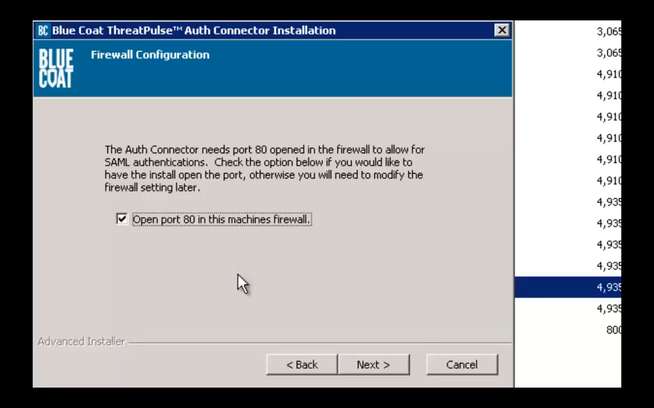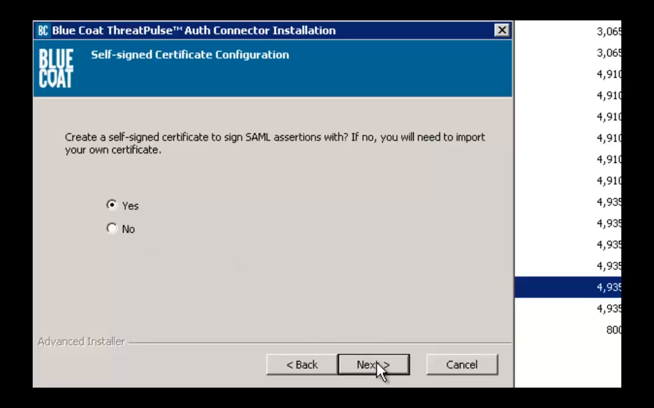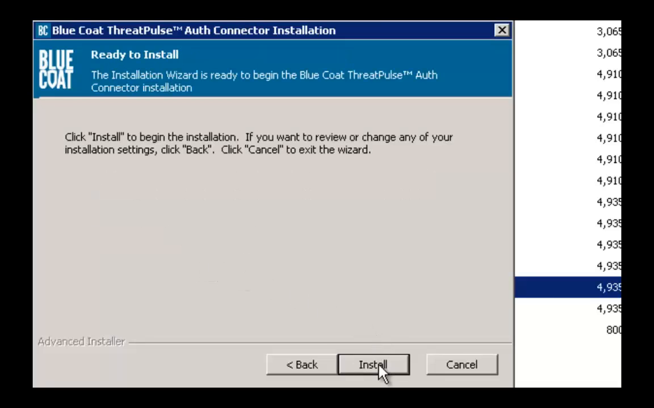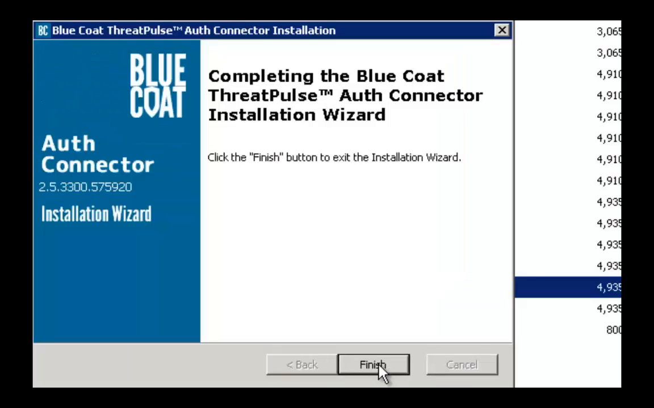Select the checkbox to allow port 80. Click Next. To generate the required self-signed cert, select Yes and click Next. When the installation completes, the Auth connector generates the certificate and places it in the C Program Files folder. For this one, we're not going to use a firewall VPN access method, so leave it at No and click Next, and then click Install. Click Finish.